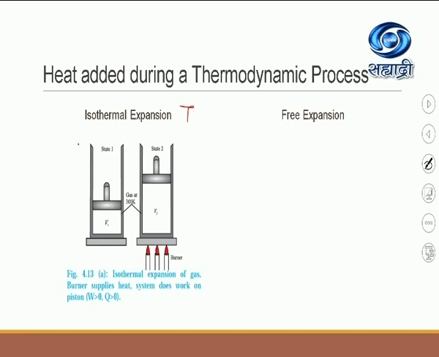We heat it with the help of a burner so that the volume changes from Vi to Vf. But note, the temperature of the gas remains the same. Slowly heat the cylinder so that the temperature remains constant but the volume of the gas increases.